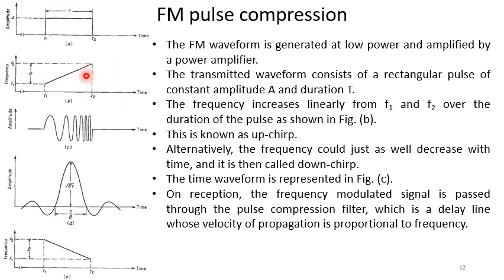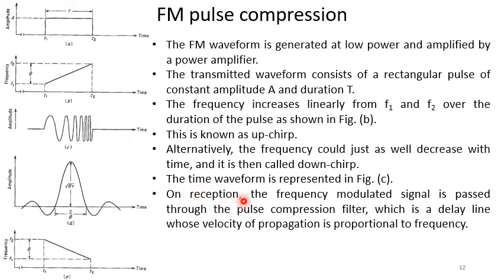So this is known as up chirp because frequency is increasing. Alternatively, the frequency could just as well decrease with time, and it is then called down chirp. So the corresponding time waveform can be represented in this figure. Near T1 the frequency is lower, very close to F1, so it has a larger time period, and near T2 the frequency is higher, so the time period is smaller, and it is done in a linear fashion. So the change in frequency is done in a linear fashion.